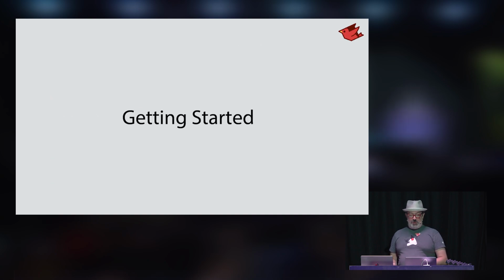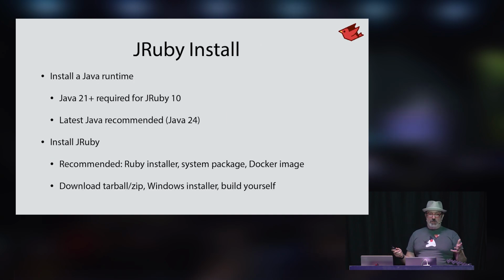So getting started with JRuby is pretty easy. All you need is to be on a platform that has a Java runtime, and pretty much every platform that's out there has a JVM available for it. The latest version of JRuby 10 requires Java 21 or higher. We also are still supporting our previous version, JRuby 9.4, which can run on older versions of Java back to Java 8. We always recommend that you just run on the latest version of Java because it'll be the most stable, the best performance.